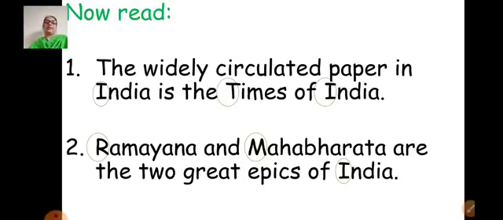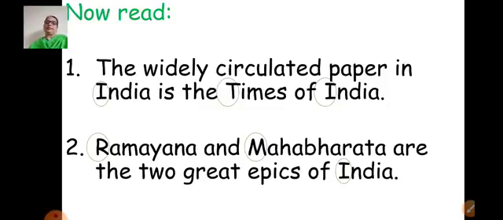And the second sentence is Ramayana and Mahabharata are the two great epics of India. Now in these two examples, you can see in the first sentence I, T and I are encircled, and in the second sentence R from Ramayana, M from Mahabharata and I from India are encircled.